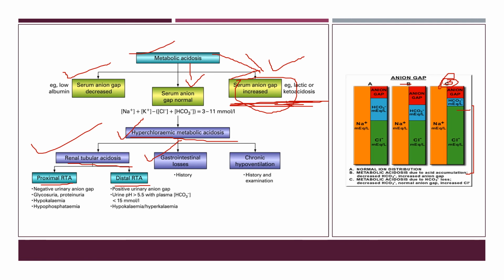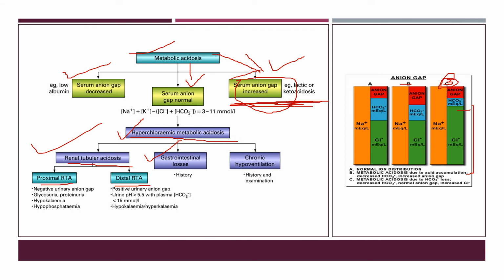Now again, if it is metabolic acidosis, how are we going to diagnose it? First we diagnose the metabolic acidosis. Second, whether the anion gap is normal or increased. If the anion gap is increased, it may be diabetic ketoacidosis or lactic acidosis, and the treatment will be different. If the anion gap is normal, then it is the hyperchloremic type. It may be due to HCO3 minus loss, it may be GI loss, it may be kidney loss.